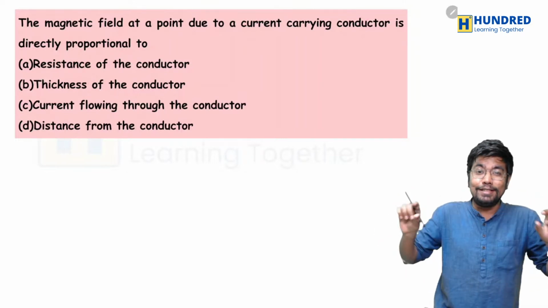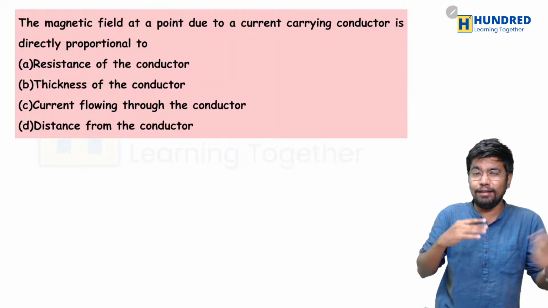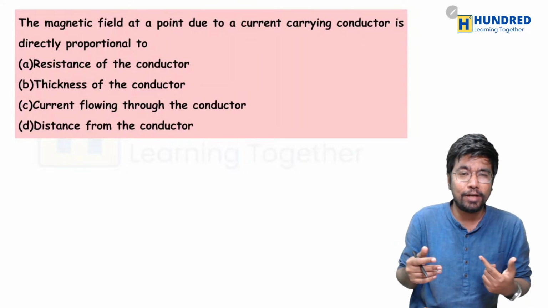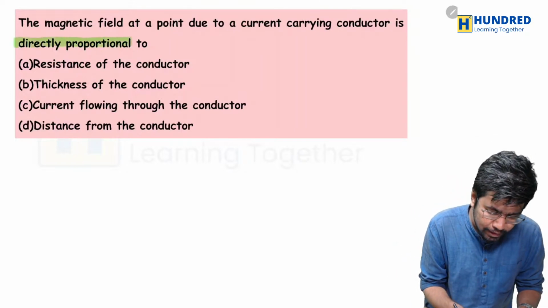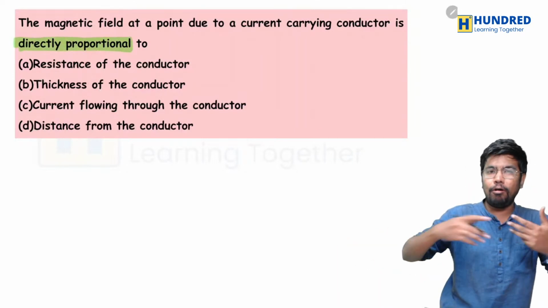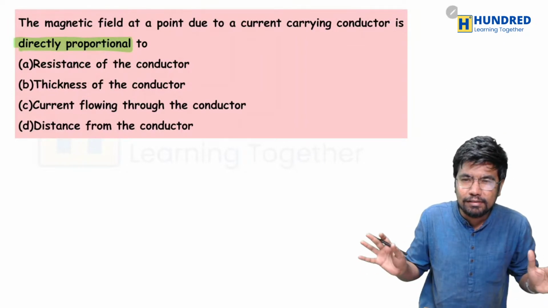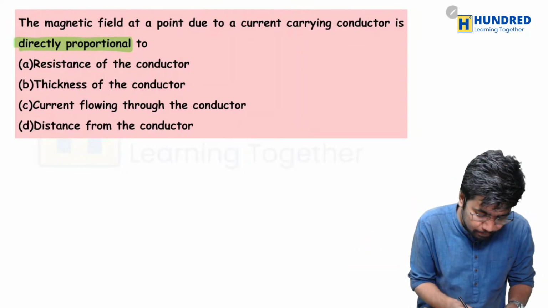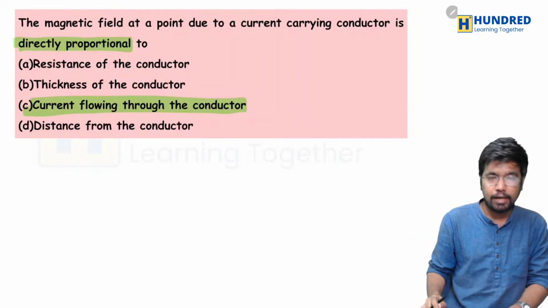My bad. As the distance increases, the magnetic field should decrease, right? That is, it is inversely proportional. Okay, so here they are asking about directly proportional, which means the answer should be what? Of course, you are all bombarding the comment section with the right answer. That is C. So superb, guys. Yeah, it's Biot-Savart's law. So the basic condition, right?